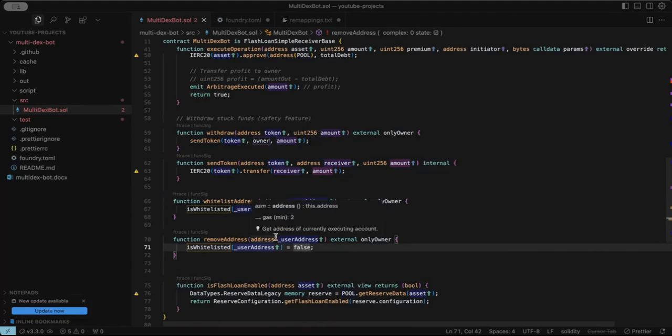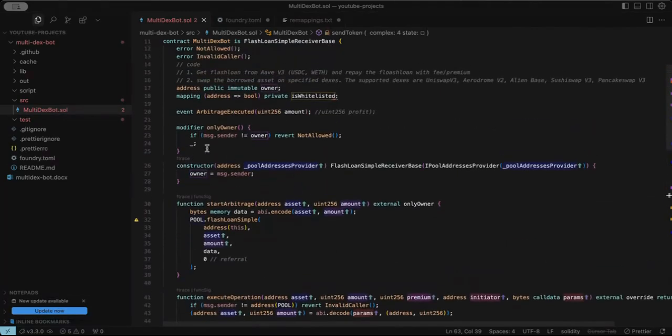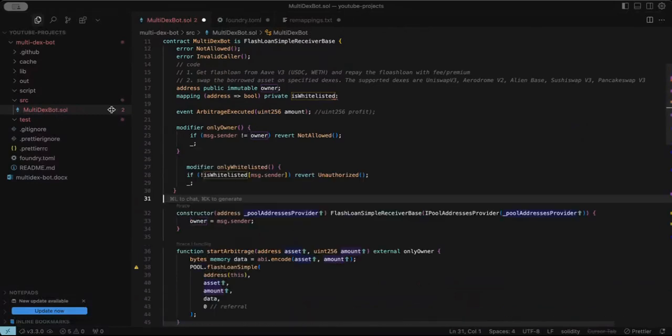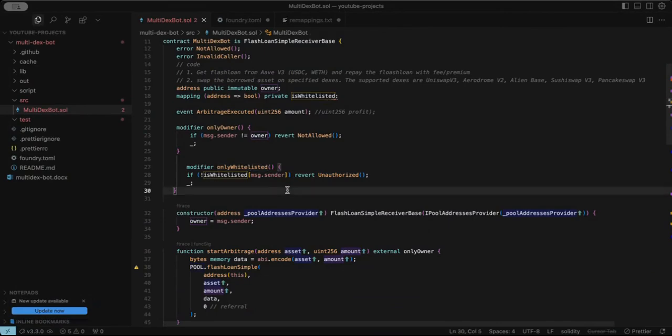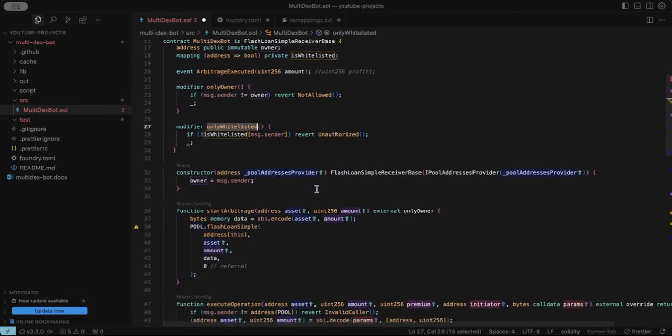What this will allow us to do is to create another modifier. The name of the modifier will be onlyWhitelisted. So onlyWhitelisted will check if the calling address is a whitelisted address and allow you to run the code if it is.